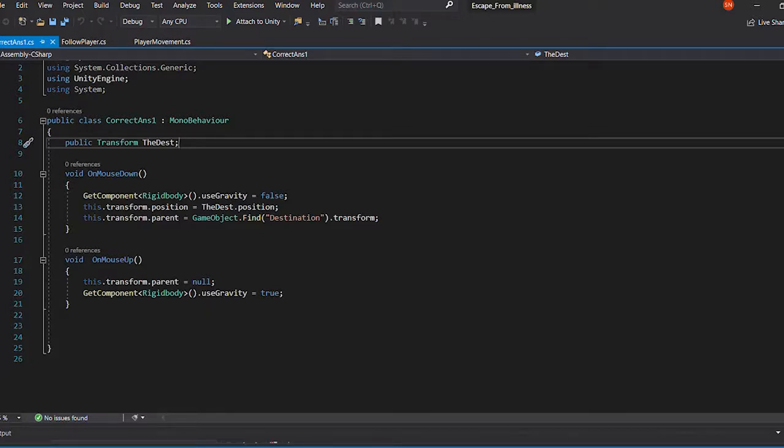The destination is the destination I showed you just now. Then, when the player left-clicks the mouse, the answer box will appear at the destination position. And then when the player releases the mouse, the box will be put down. That's all for me, thank you.